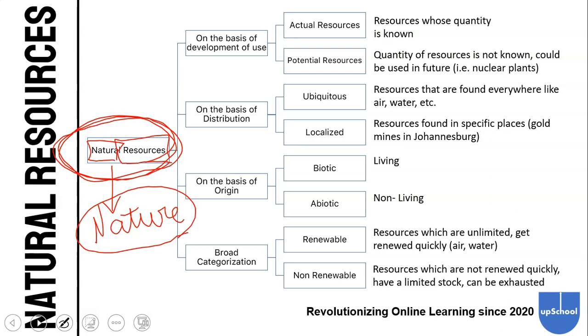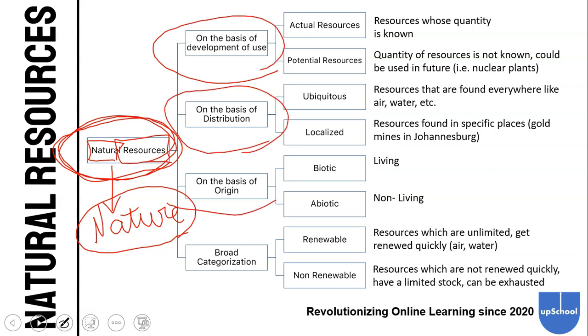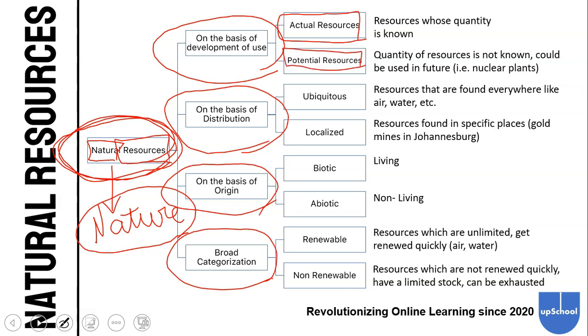So natural resources can be classified on the basis of 4 different things. On the basis of development, on the basis of distribution, on the basis of origin, and they can be broadly categorized. On the basis of development, it can be classified into 2 types: actual resources and potential resources. Actual resources are the resources whose quantity is known.